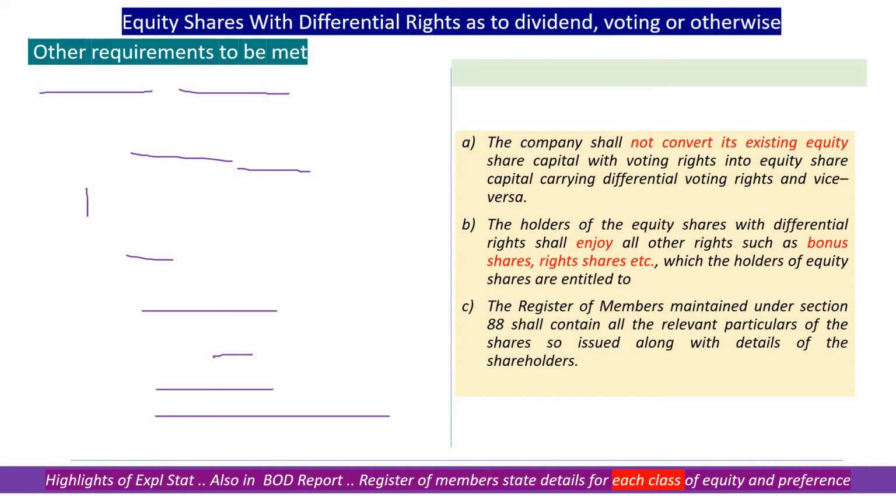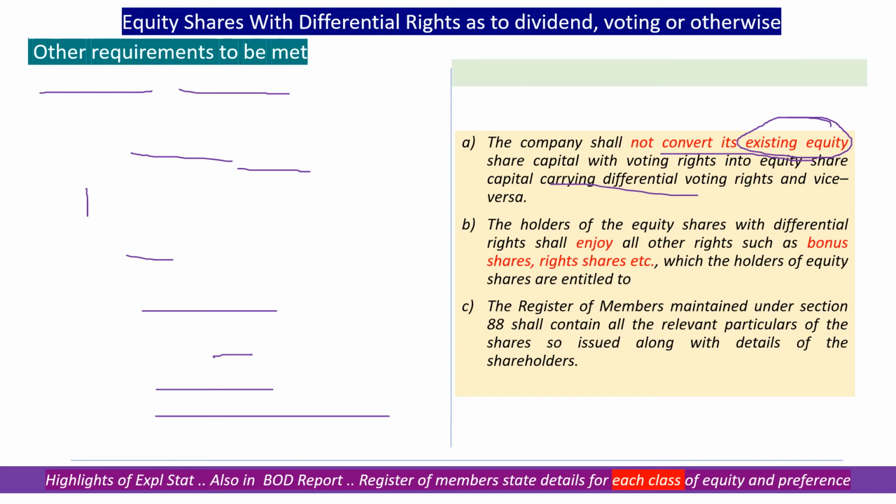It also states there are a few additional requirements. This process of issuing differential rights is a new portion of shares. It cannot involve existing rights being converted into shares carrying differential voting rights. It has to be a new bunch of shares issued by the company. It cannot be taken to empower the existing shareholding. It has to remain as it is.